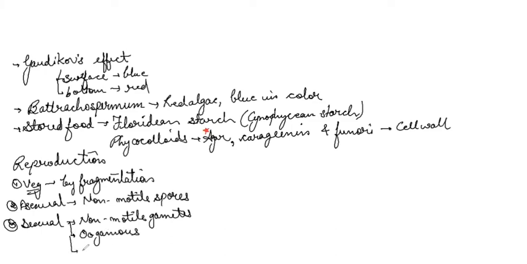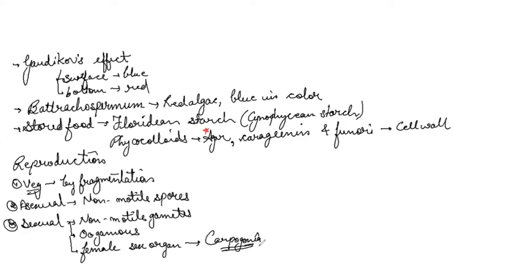where the female sex organ is known as carpogonia. So remember this term, what is a carpogonia?